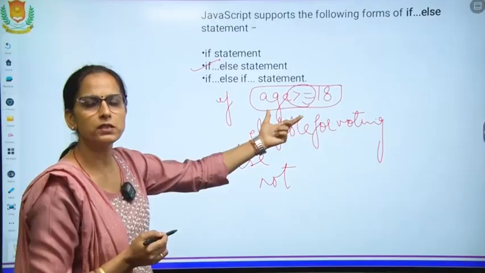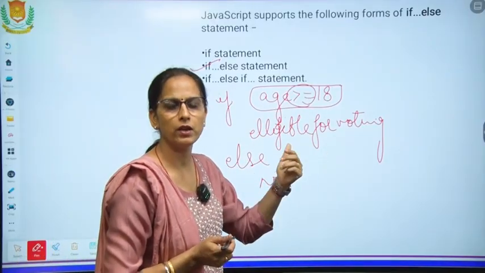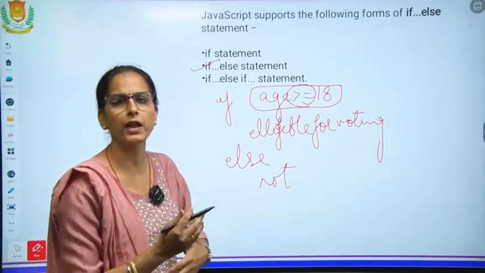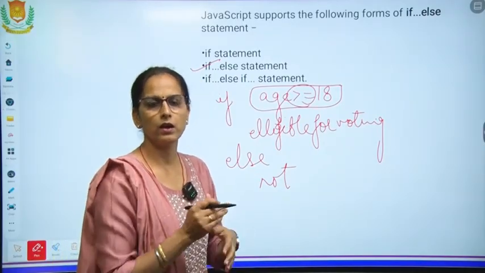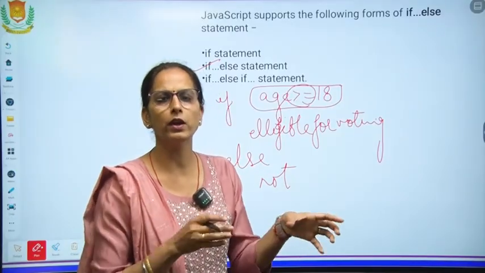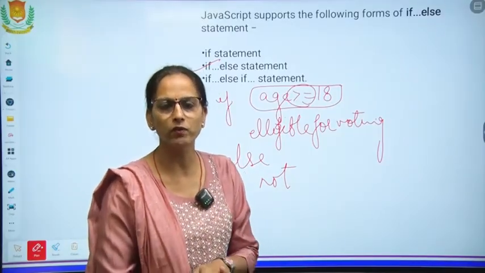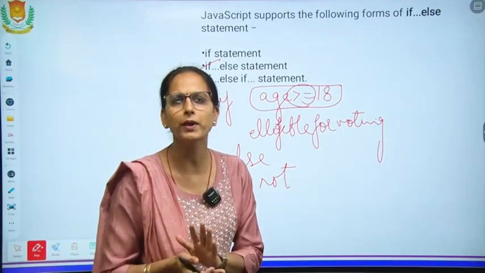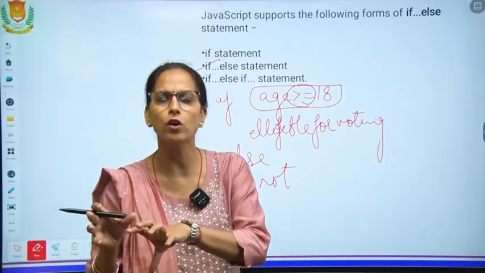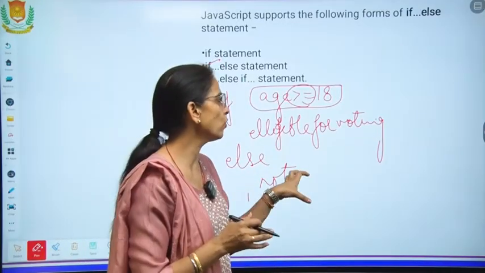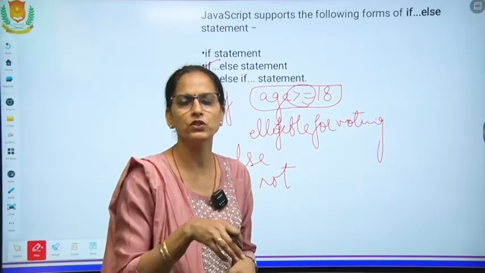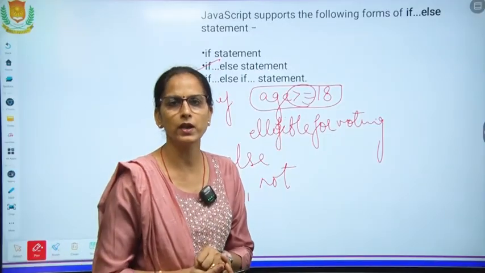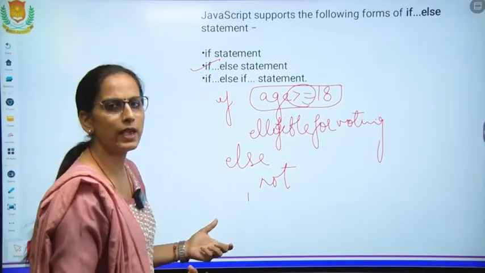So if your age is greater than or equal to 18, if you are 18 or above 18, you can give the vote, message will be printed and you will be able to enter in the website or in a particular area where the checking is doing, we are doing the checking, and else not message will be printed and you will not be allowed to enter in a specific area or in a specific website. This is the code in the beginning of the program. We are checking the age and then only you will be allowed to enter in the particular part which we are processing. This is the example of else.